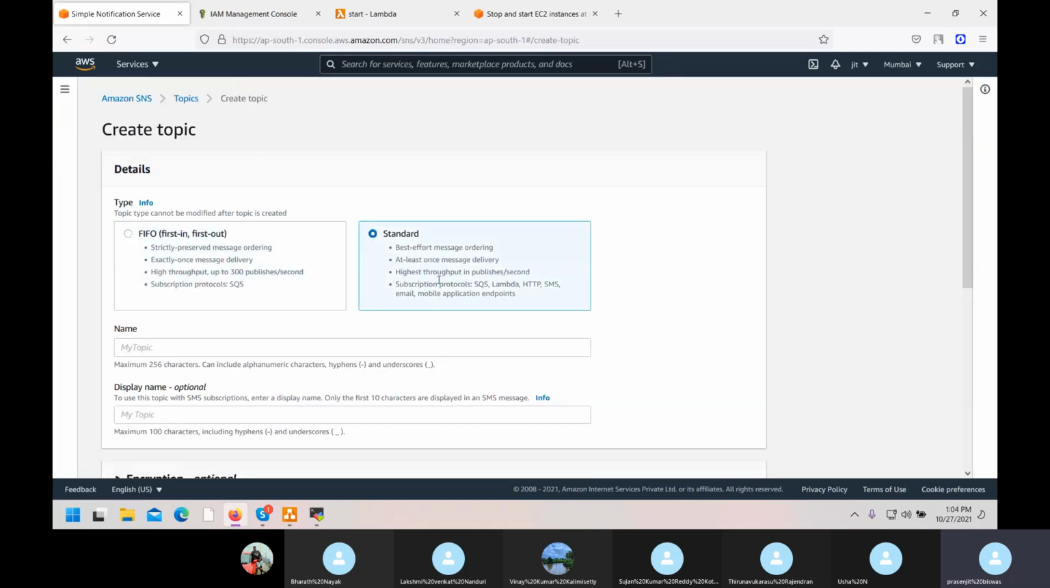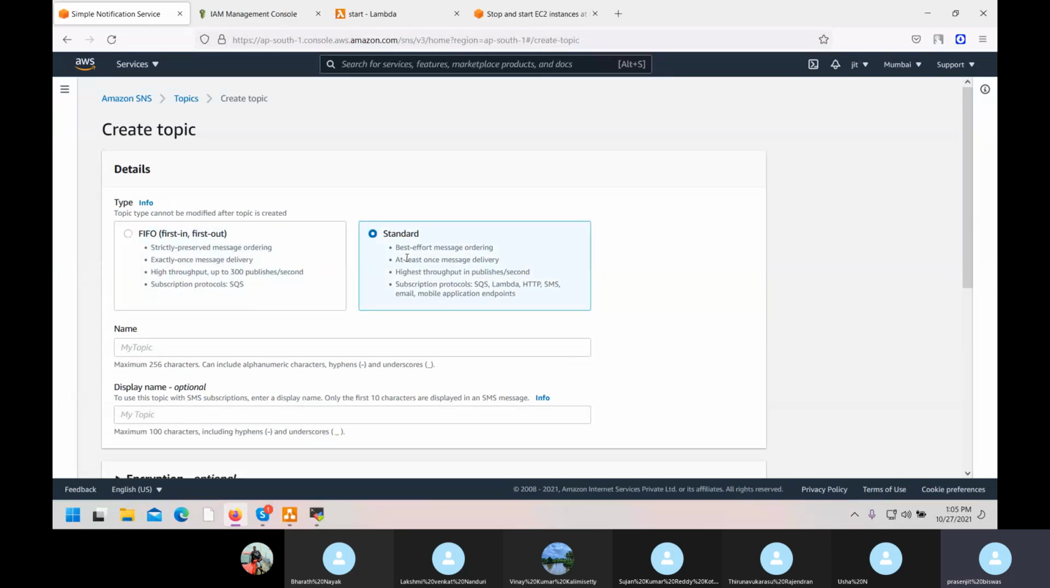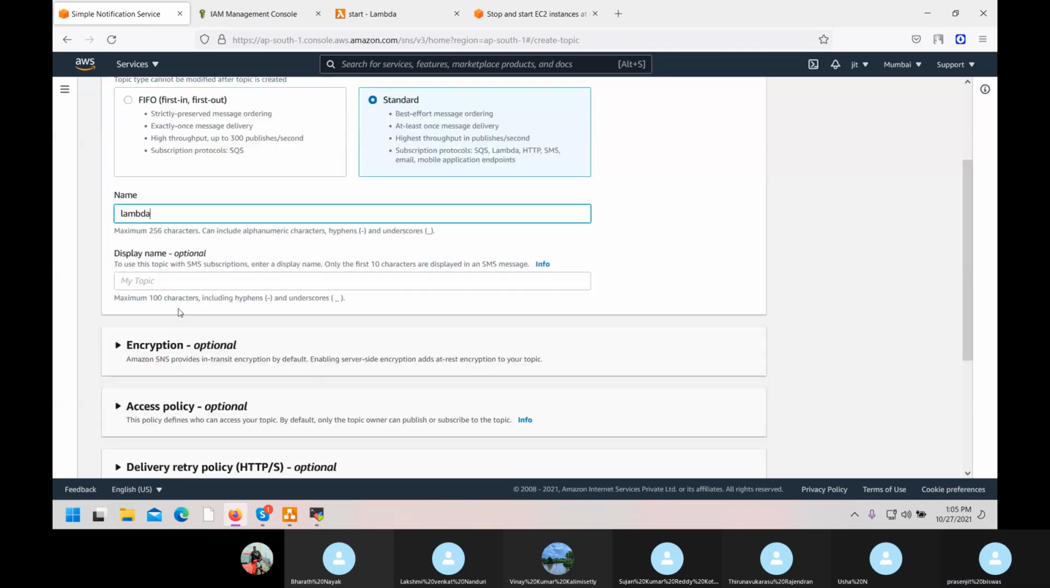I'll do standard. Because if I do standard, I will get subscription protocols for SQS, Lambda, HTTP, SMS, everything. If I do this, I will get only SQS. So I'll do this one, the standard one. The SQS topic is different. Now, give a topic name. Lambda. Display name also the same.